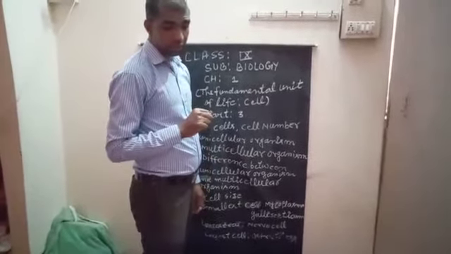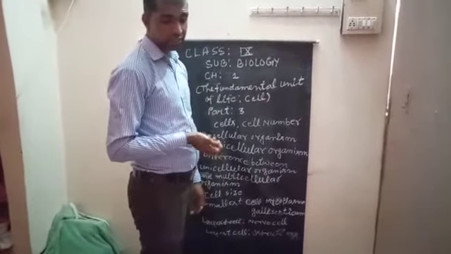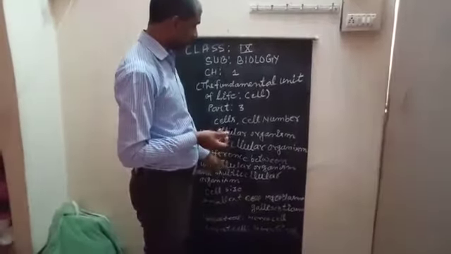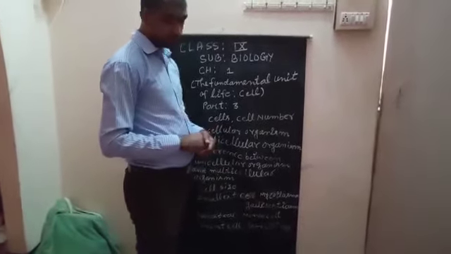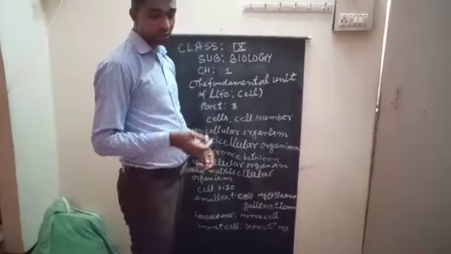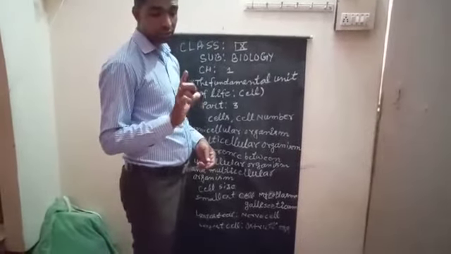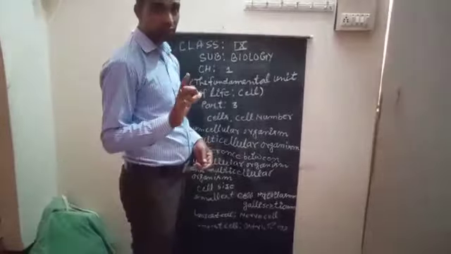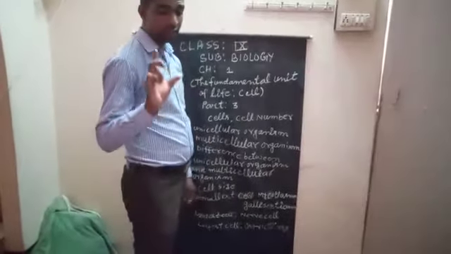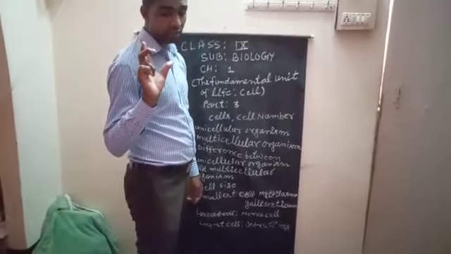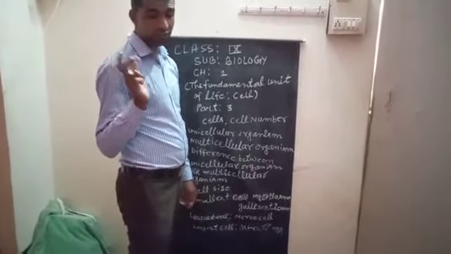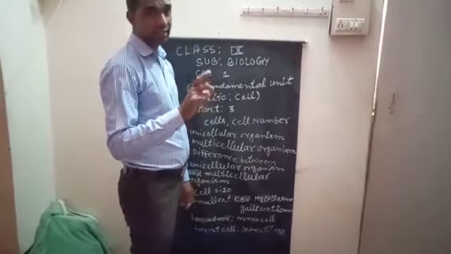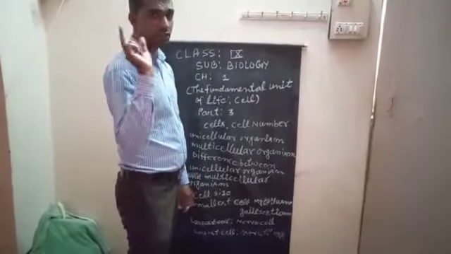Next, after explaining the difference between unicellular and multicellular organisms, is cell size. Cell size remains constant for a particular cell. It has no relation with the size of the organism.